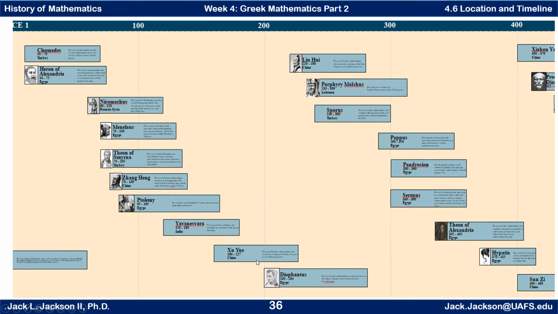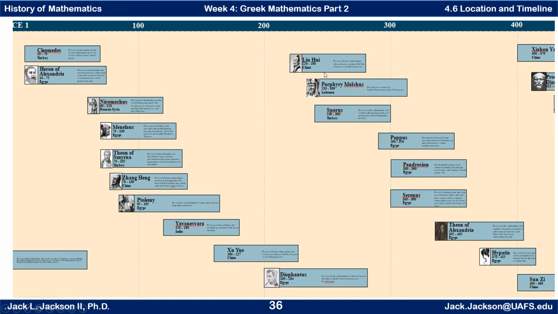There is Diophantus. We've talked about him. Here are a couple non-Greeks in here. There's a Chinese mathematician there, and an Indian one there, another Chinese one over here and up here. But there are some other Greek mathematicians there, not as many of them that we've listed here.